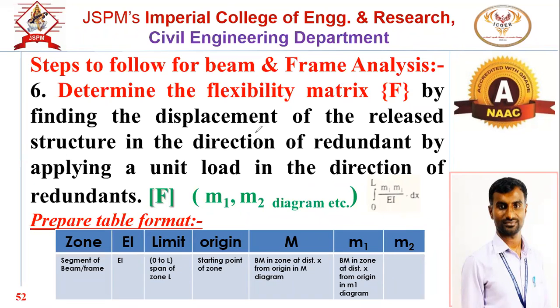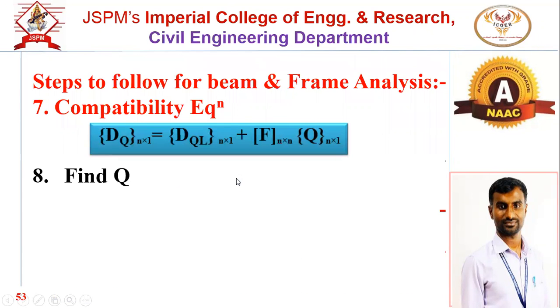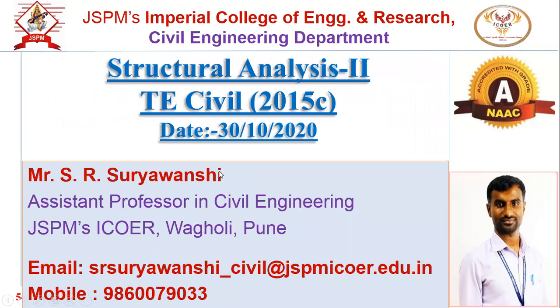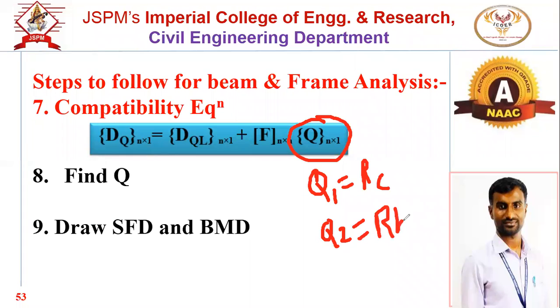So when you are taking the numerical, you will get the idea. Okay, so these are the steps. Ultimately in this method, using the flexibility method, what we have to find out? We have to find out the unknown redundant reactions. This Q may be your Q1. So Q1 you may have selected RC, Q2 you may have selected RB. After the application of the compatibility equation, we get the redundant reactions.